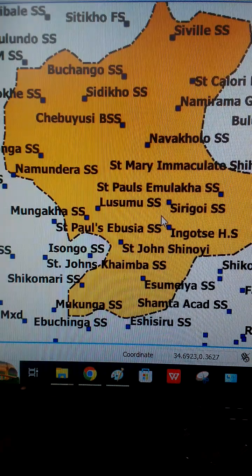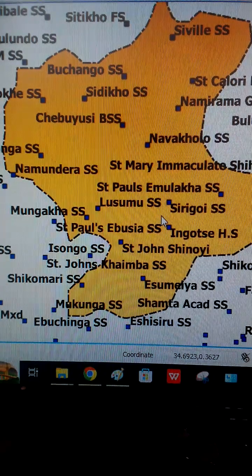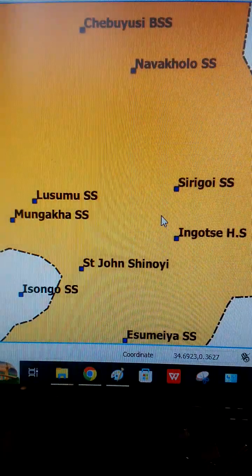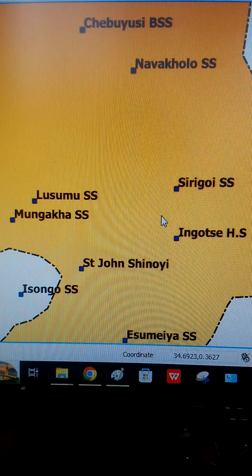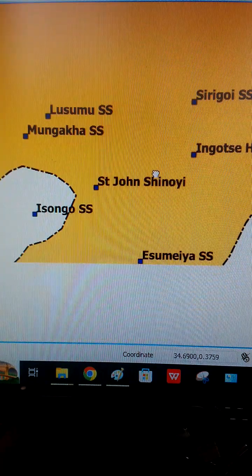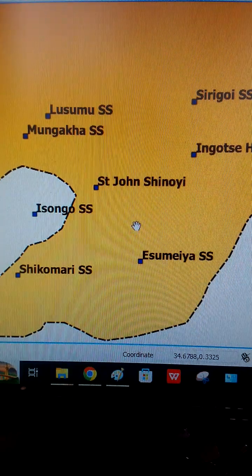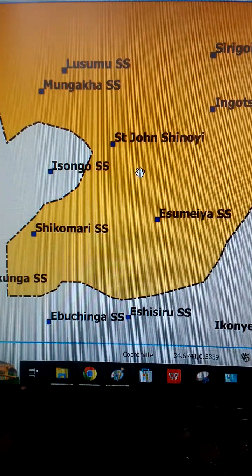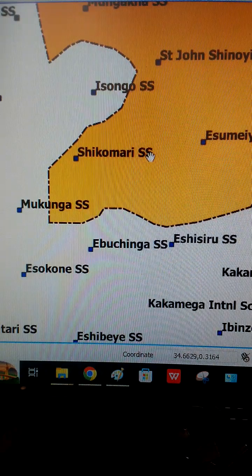If I zoom out, I am reducing the scale. Therefore, I am able to see a large area, but very little detail. That's why I need to zoom in to increase the scale for me to be able to see more detail. Okay, we have more schools. We have St. John Shinoi. We have Esumeya Secondary School, Shikomari Secondary School.